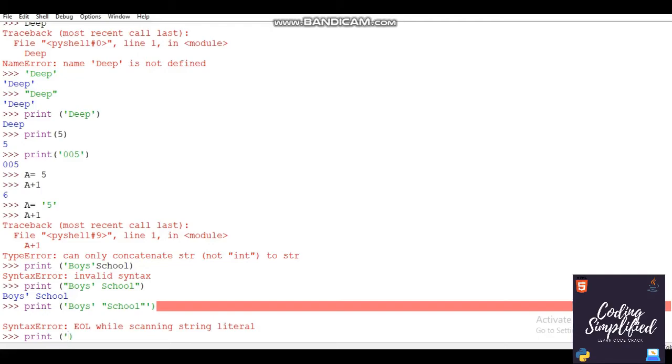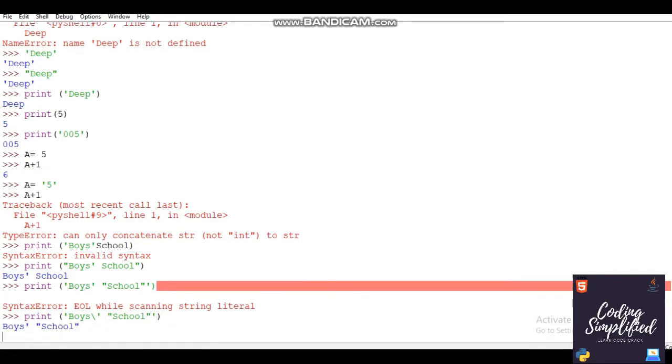So let's do it. Let's start with a single quote, boys. Let's give the slash now, sorry, wrong one, slash now, and say quote, and then say school, and finish this single quote. So see, here it is working. Anytime you need to work with a quotation or double quotation inside a string, just use the slash before it, so it will print only the string part. This is only for strings, nothing much.